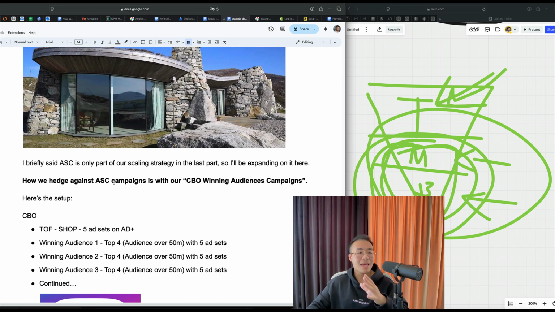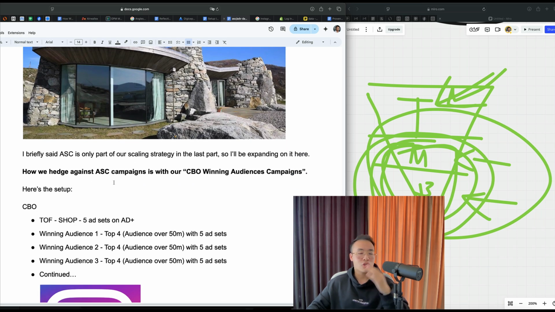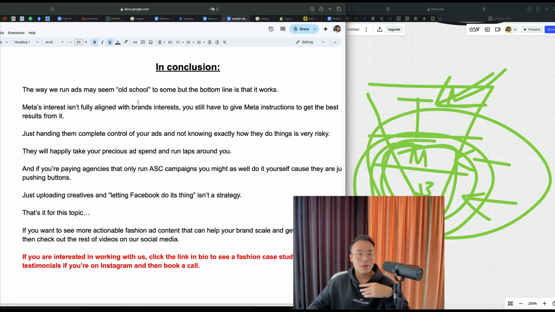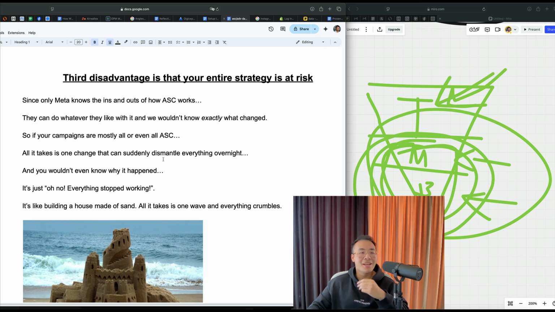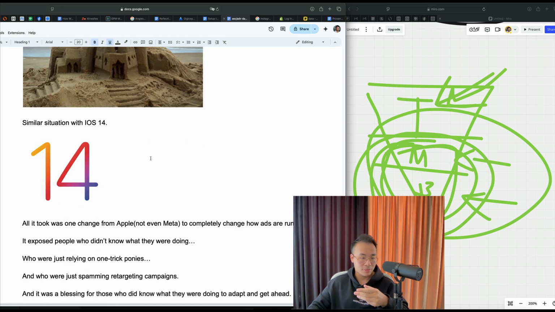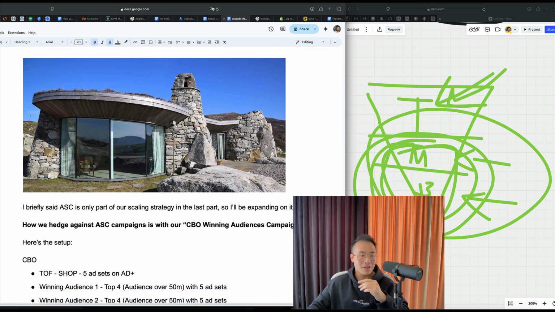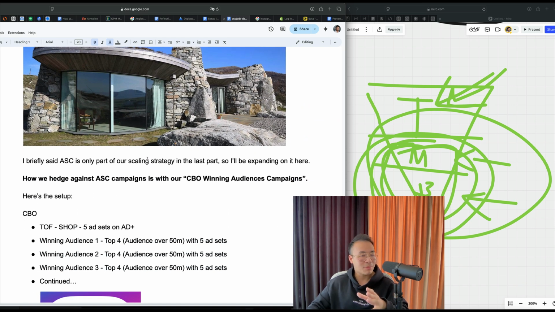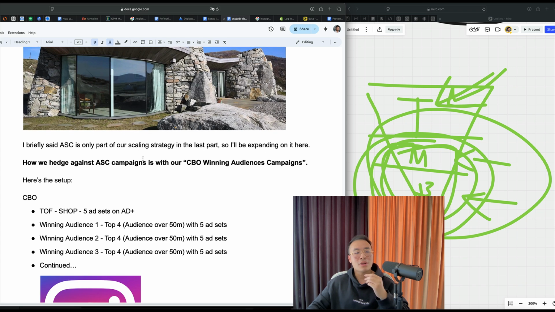I briefly said ASC is only part of our scaling strategy in the last part, so I'll be expanding on it here. So here's how we hedge against ASC campaigns: with our CBO winning audience campaigns.